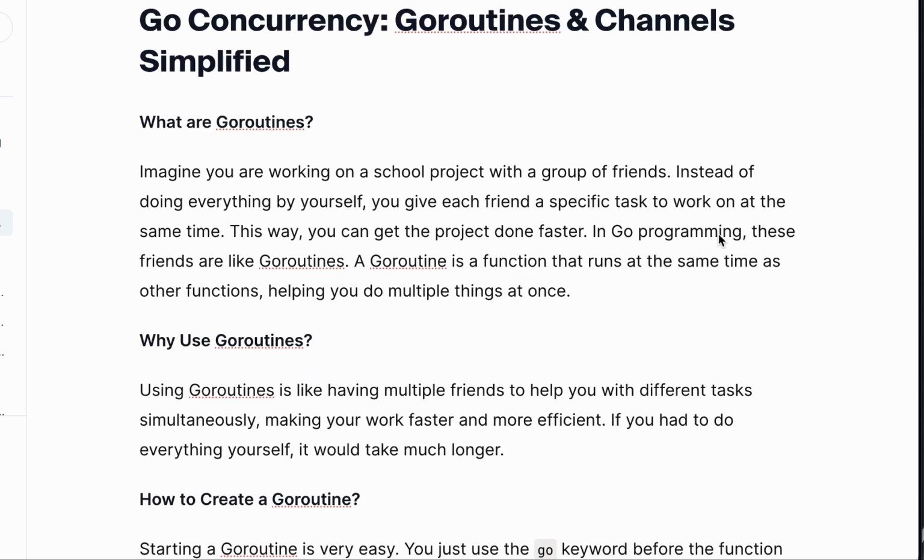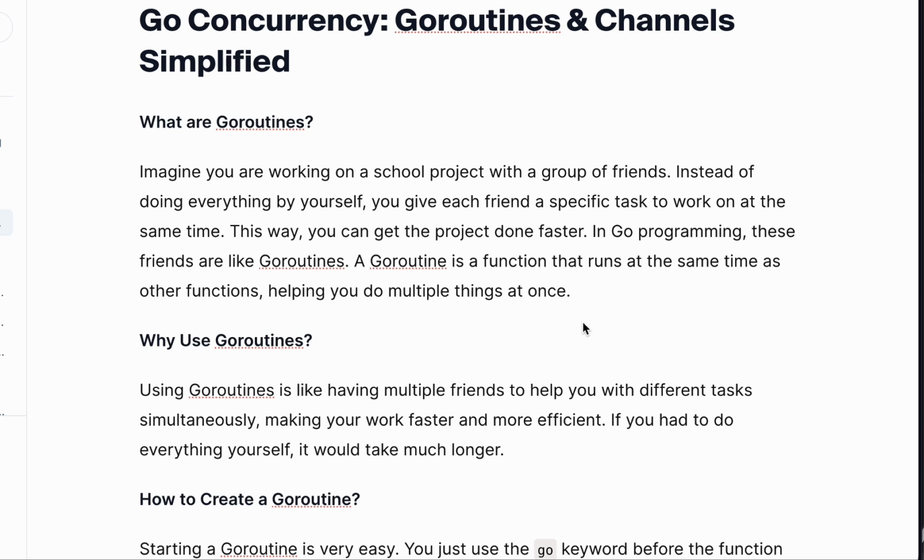So in Go programming, these friends are like Goroutines. A Goroutine is a function that runs at the same time as other functions, helping you to do multiple things at once. Goroutines help you make your implementation run faster.